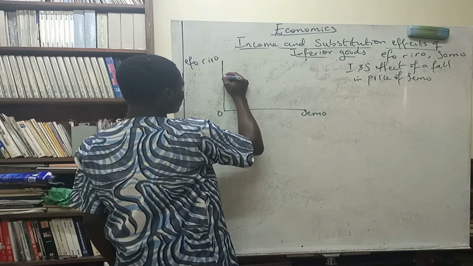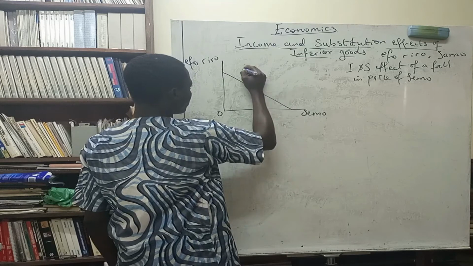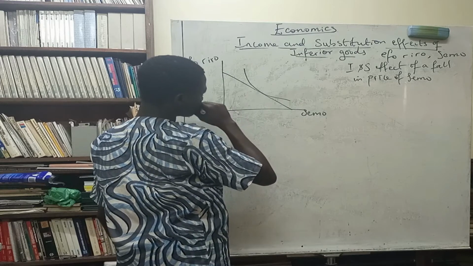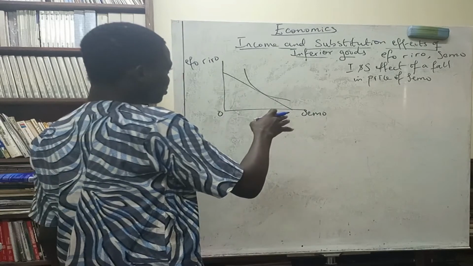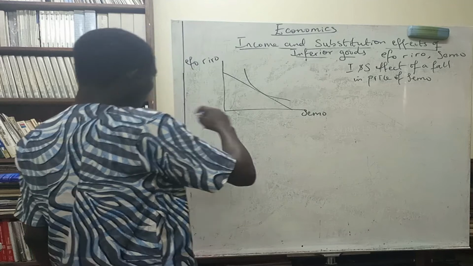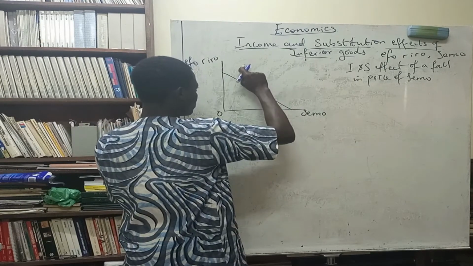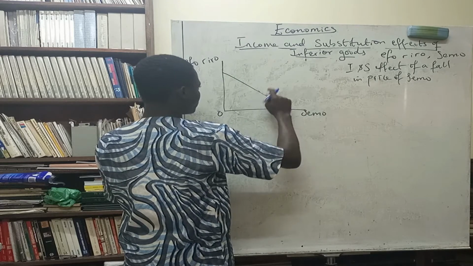equilibrium. There's an initial equilibrium. Let me just have something like this, and then we have this indifference curve. Okay, income and substitution effect of a fall in the price of semo. No, let me erase this, because there's something I'm trying to drive at.